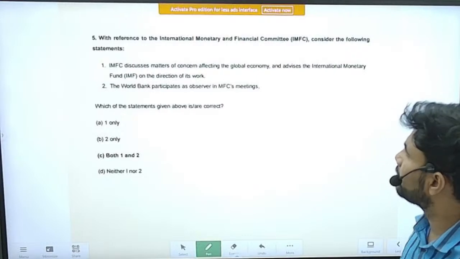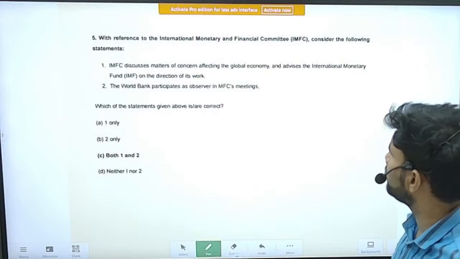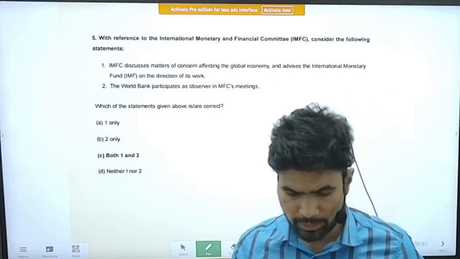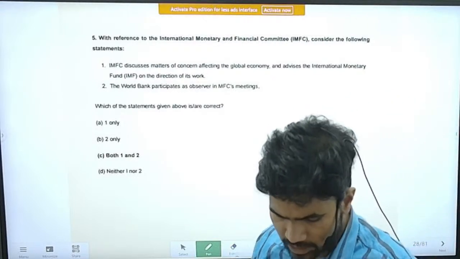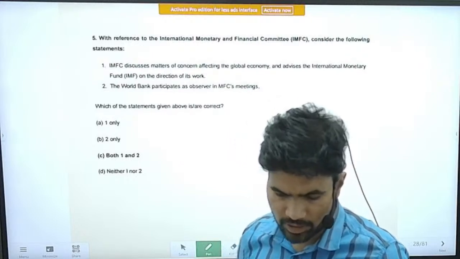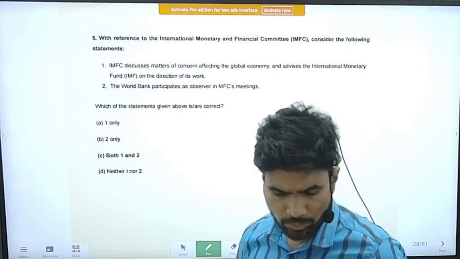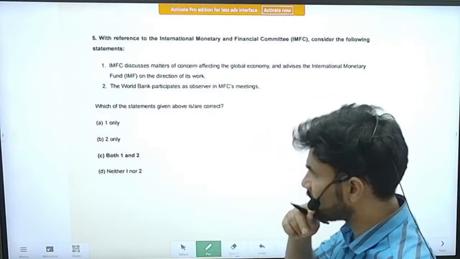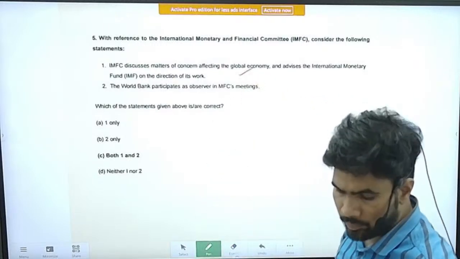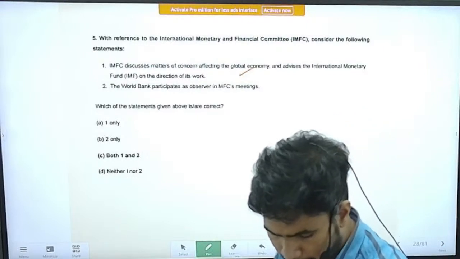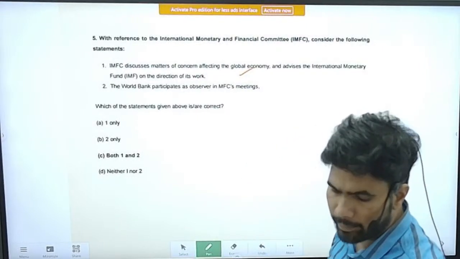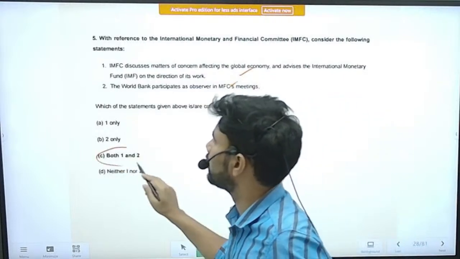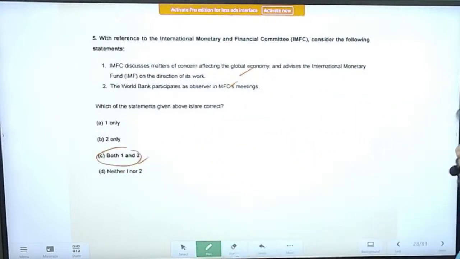Next question, with reference to the International Monetary and Financial Committee, IMFC, consider the following statements. Statement 1: IMFC discusses the matters of concern affecting the global economy and advises the International Monetary Fund on the direction of its work. So this is a correct statement. Second statement: the World Bank participates as an observer in the IMFC's meetings. So this is also a correct statement. Both the statements are correct with respect to IMFC.